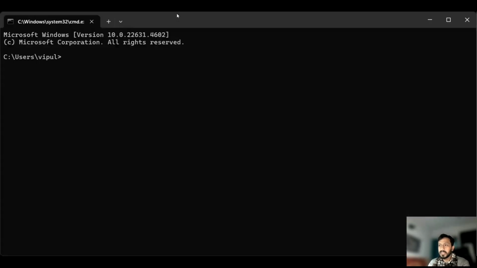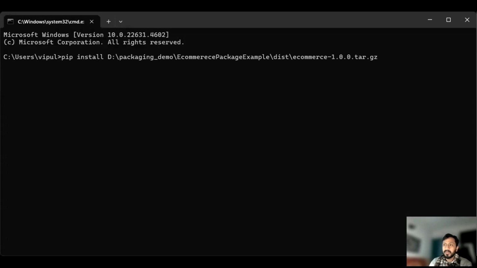So see, this is my command prompt, right? And here I type pip install, followed by the file that we just copied, the one I had given. Either you can go directly into the location where we created the distribution file and type pip install there, or you can do it like this.